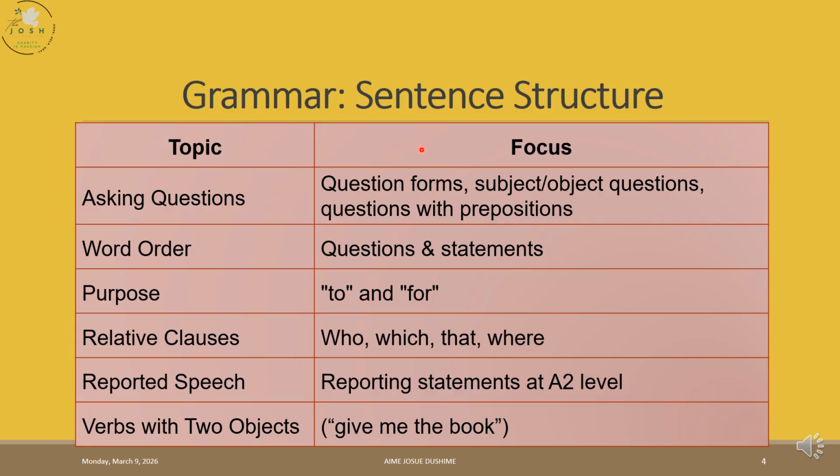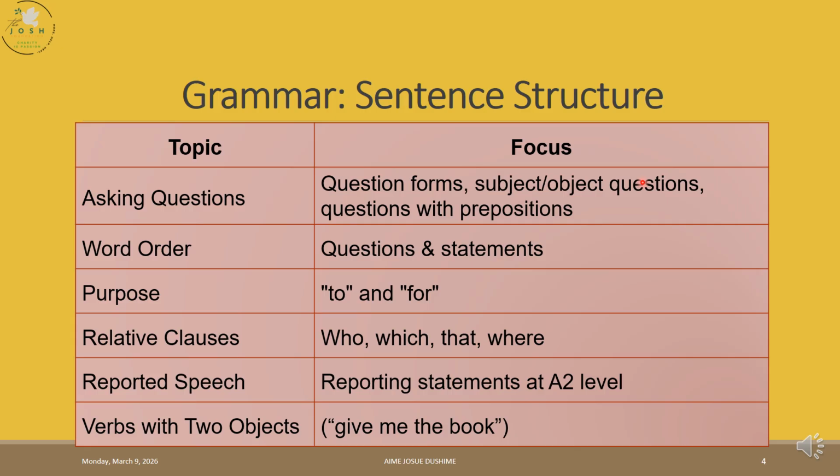And when we reach the object question, we are intended to look at the receiver of the action. Who is receiving the action? Who is benefiting from the action? In that case, we take WH plus do or does or did plus subject plus verb. Example, I can say, what did you bring? WH plus do or does, the auxiliary, then you add subject, you add verb. For the object questions, you simply understand that they use do or does or did.